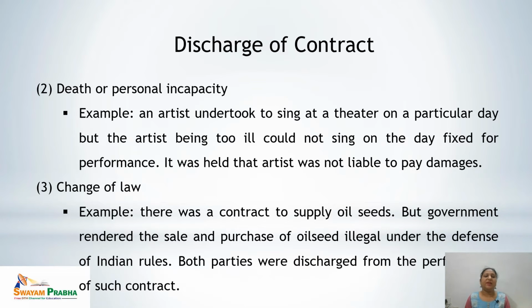Second is death or personal incapacity. Where the person involved in the contract is no more, means there is a death of either of the parties, or there is personal incapacity of the party to perform the contract, it leads to discharge of the contract. We can see in the example, an artist undertook to sing at a theatre on a particular day, but the artist, being too ill, could not sing on the day fixed for performance. So it was held that the artist was not liable to pay damages.